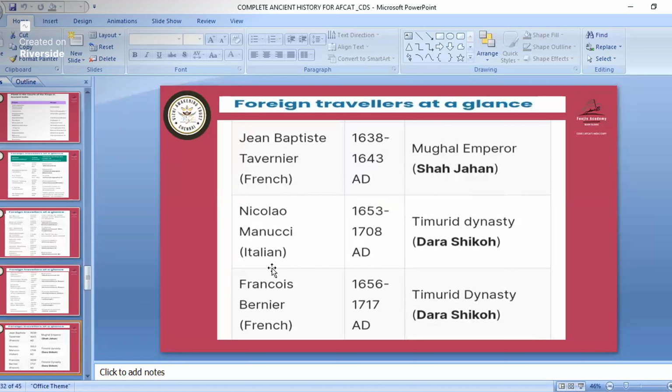Niccolao Manucci, Italian traveler. He came during the Dara Shikoh time, Timurid dynasty. And Francois Bernier, he came during the Dara Shikoh time, Timurid dynasty. So this question also has come about all these three. It has come for match the following. In country, they are from which country? So this has come, all these three. In that they have mentioned only the surname, like Tavernier, Manucci, Bernier. So remember all this. Okay.